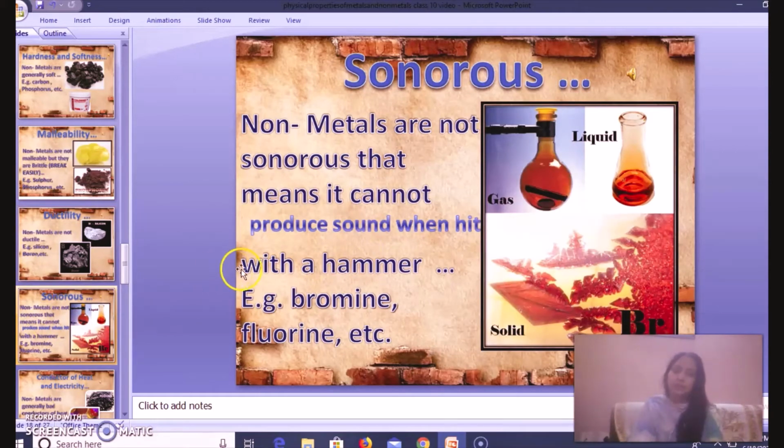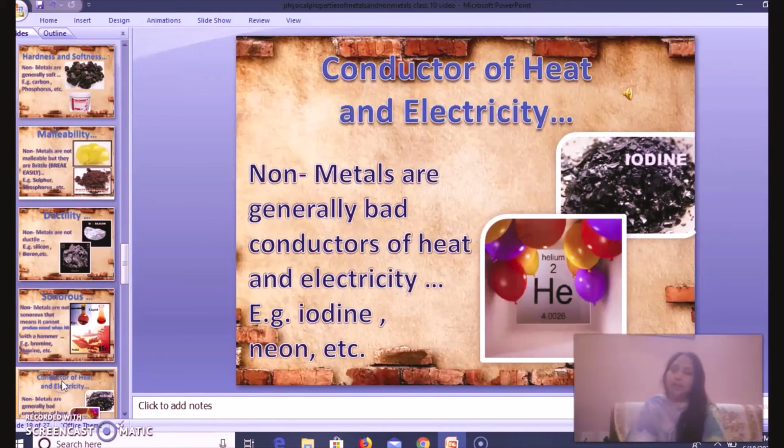Sonorousness. As I told you, it means that they give a ringing sound, but non-metals do not produce any ringing sound on striking them. Next is conductivity. We have learned that metals are good conductors of heat and electricity, whereas non-metals are insulators, they do not conduct electricity.